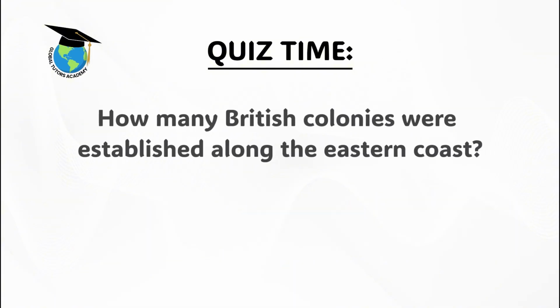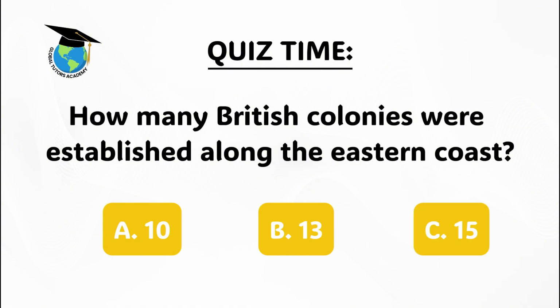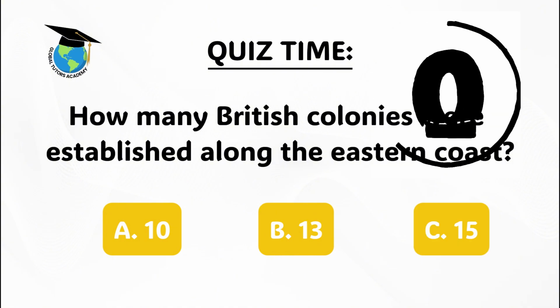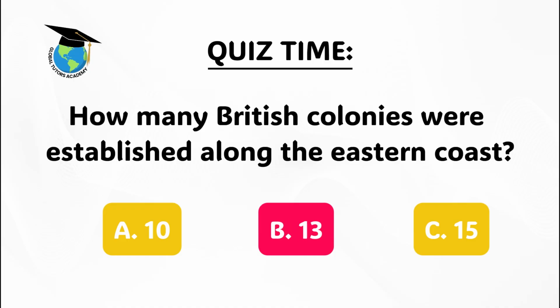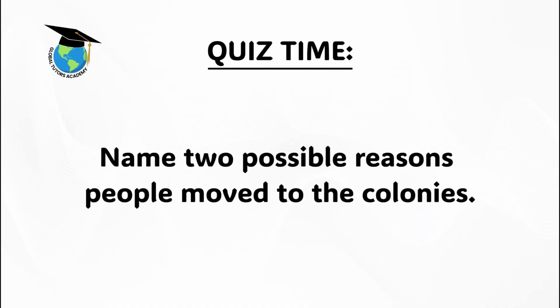Question 2. How many British colonies were established along the eastern coast? A. 10. B. 13. C. 15. Question 3. Name 2 possible reasons people moved to the colonies.